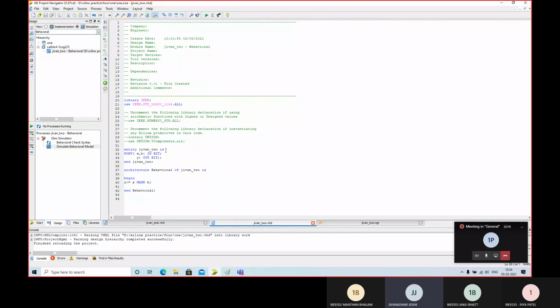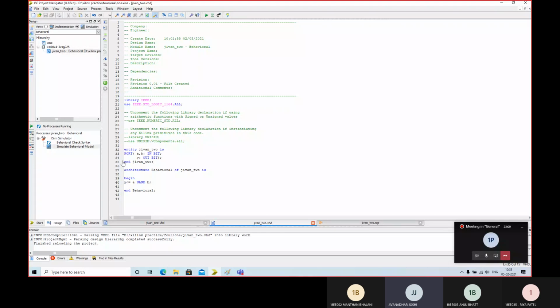See, these codes were automatically generated by the software: library IEEE, then use, then this commented information, then entity G1 to is, and architecture behavioral of G1 to is, and end behavioral were generated by this software. I have just written line 40 and lines 33 to 35, so totally four lines were written by me, and the other lines were generated by the software itself.